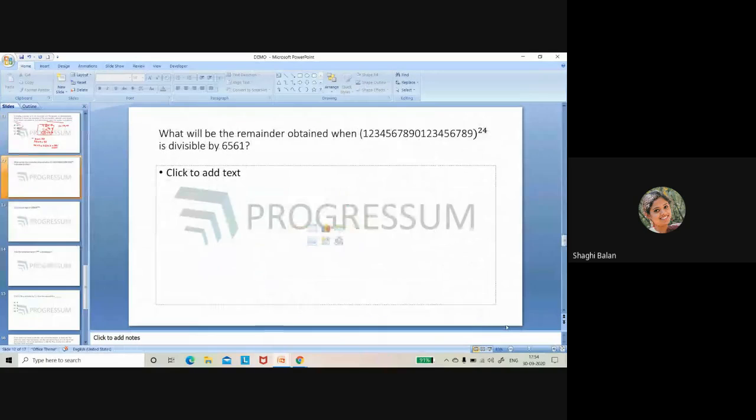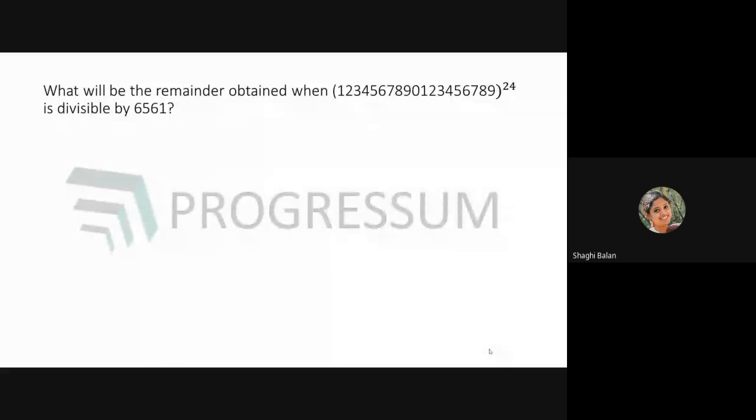What will be the remainder when 1234567890123456789 to the power 24 is divided by 6561? This is the question. So how will we solve this question? I think you will be getting a huge number of questions like this if we learn the topic numbers. And numbers is a very interesting topic where you will be able to solve big calculations like this.